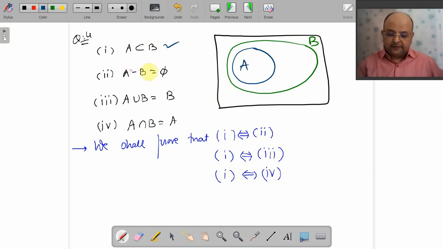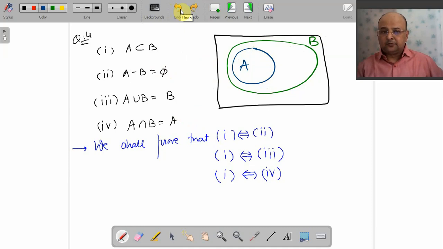A minus B equals phi. Obviously we can observe that when A is a subset of B, A minus B is nothing but the empty set. So these two are equivalent. Okay, one more. What is their union? Their union is the whole B. Yes, this is my third condition. And what is their intersection? Their intersection is just A. Yes, this is also true. So you can visualize this with the help of a Venn diagram.